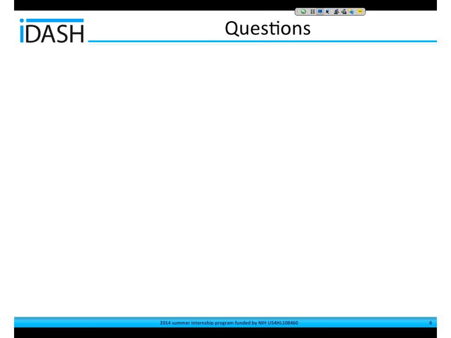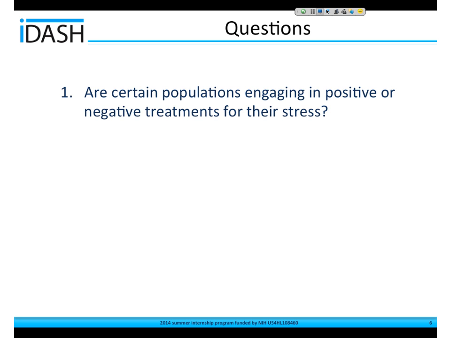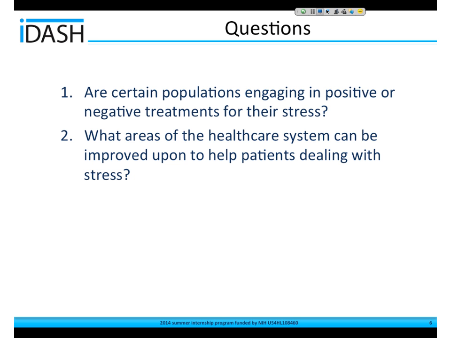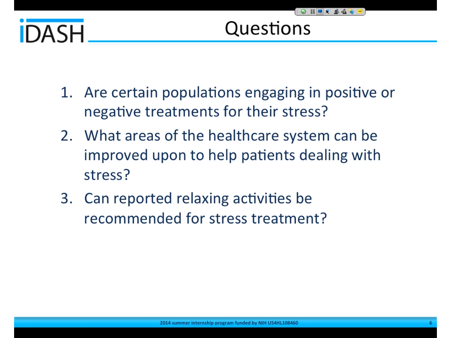So given this information about stress, how can we use social media to identify health concerns related to stress? So the first question we have is, are there any populations that engage in positive or negative treatments for their stress, and if so, who are they and how can we help them? In a similar vein, we want to know if there are areas of the healthcare system that might be able to be improved upon to help patients dealing with particular types of stress. And for those people who report doing a lot of relaxing activities, can these relaxing activities be translated as different treatments for people that undergo a great deal of stress?